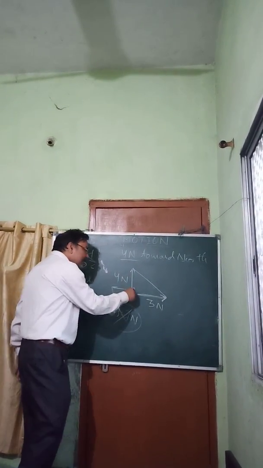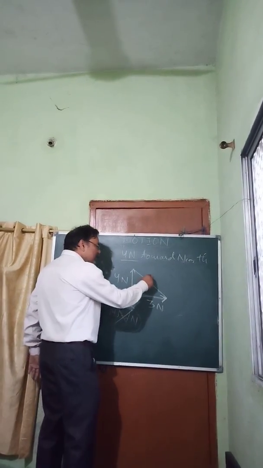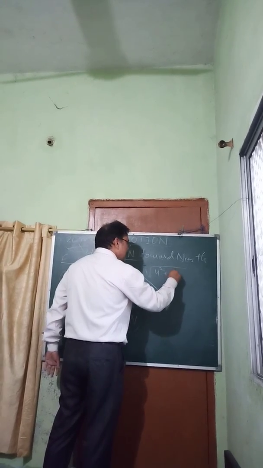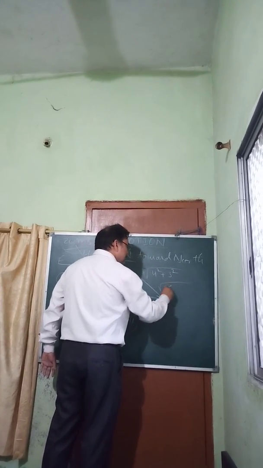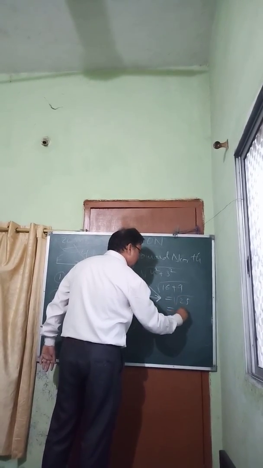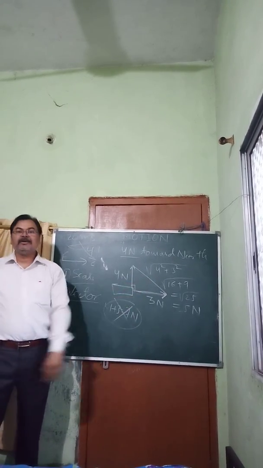But you know Pythagoras theorem. This is 4, this is 3. So it is the square root of 4 square plus 3 square, which is 16 plus 9, that is 25. And that is 5 Newton. So the total force acting on this body is 5 Newton.